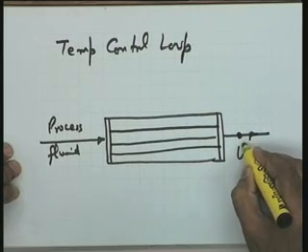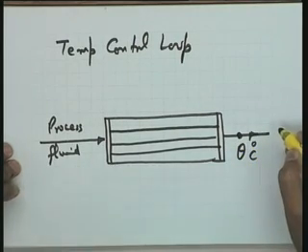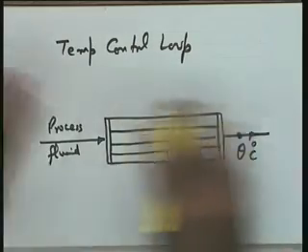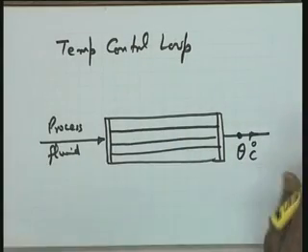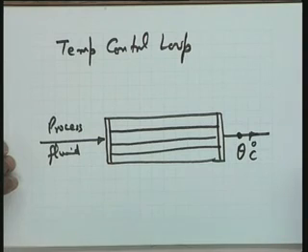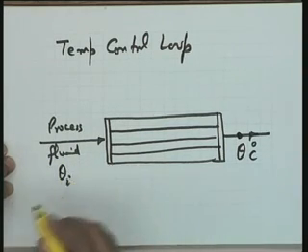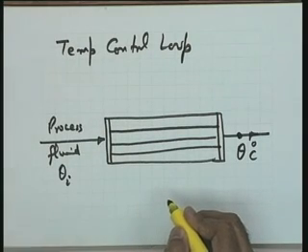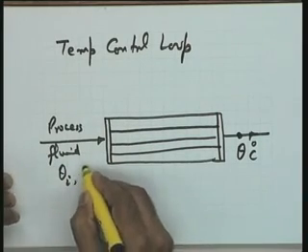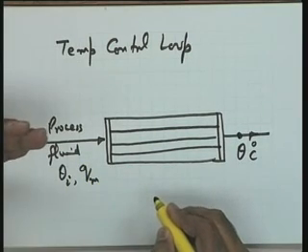You won't mind if I take the perturbations here. Let me say that theta, in degrees centigrade, is the perturbation from the desired value. I am not writing the desired value over here. The system is operating at a steady state, and theta is the perturbation in the desired value. Here I take theta I as the perturbation in the inflowing temperature with respect to the steady state value. Similarly, let me take Qm as the perturbation in the flow rate.